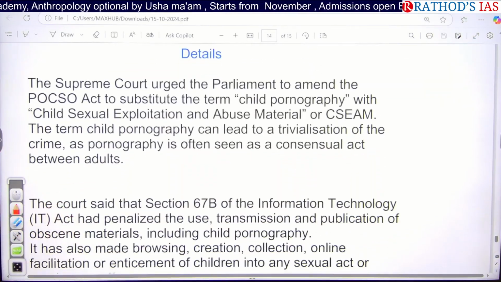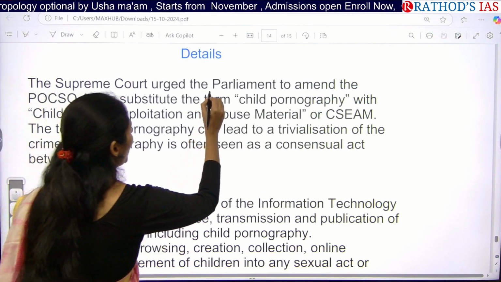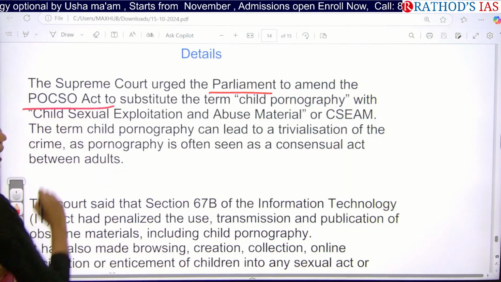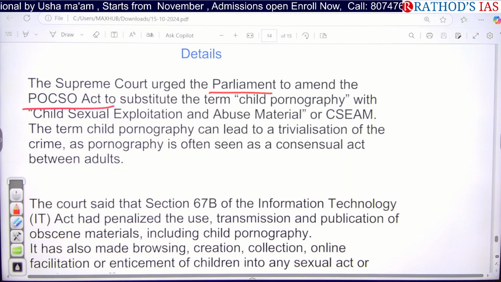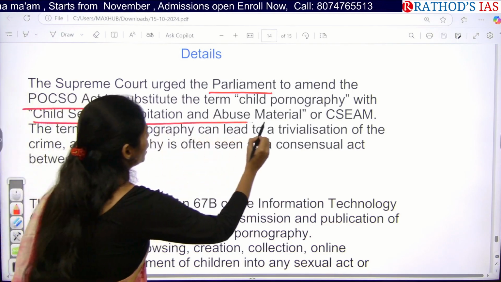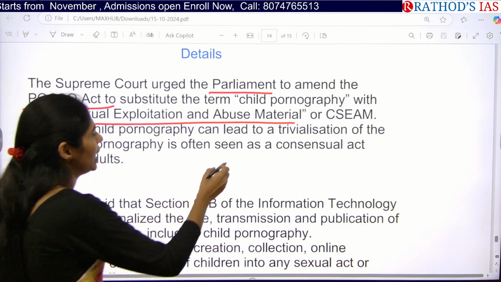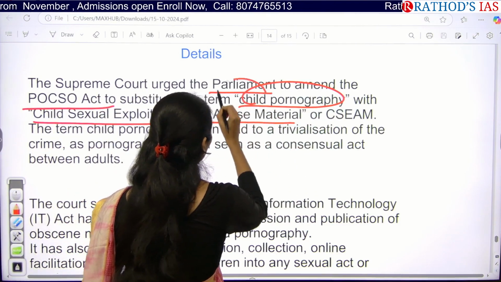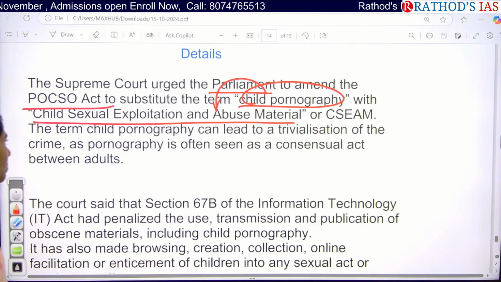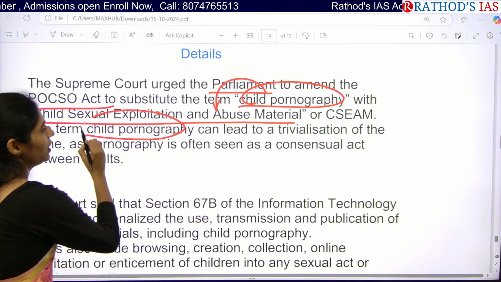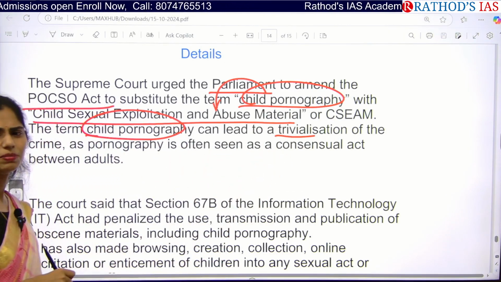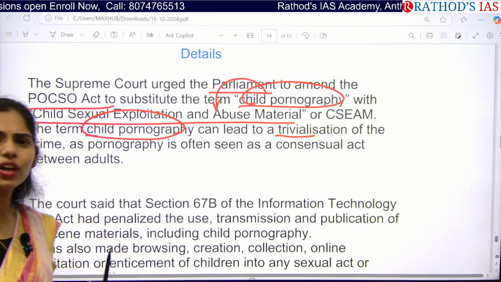Here the Supreme Court clearly said that Parliament should amend the POCSO Act, and replace the term child pornography with child sexual exploitation and abuse material, or CSEAM. The term child pornography can lead to trivialization, and people are taking it very lightly.